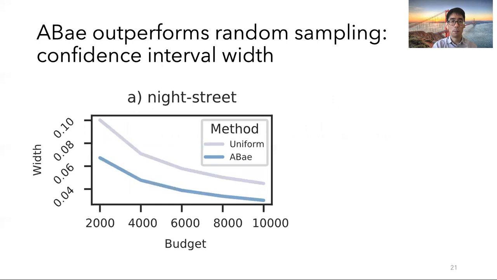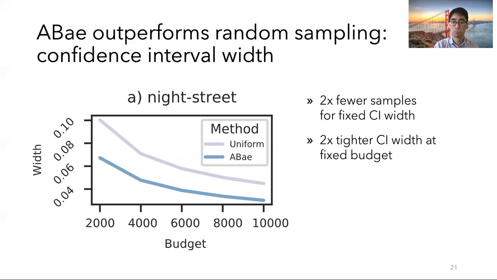We also show that ABae outperforms random sampling on the metric of confidence interval width, and similarly here on the y-axis I'm showing the width, and on the x-axis I'm showing the budget, with ABae on the bottom. We can achieve 2 times fewer samples for fixed confidence interval width, and a 2 times tighter confidence interval width for fixed budget. And this is a substantial improvement, especially when human labelers need to verify the deep neural network for scientific analyses.